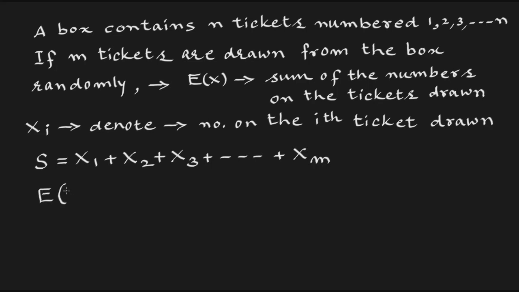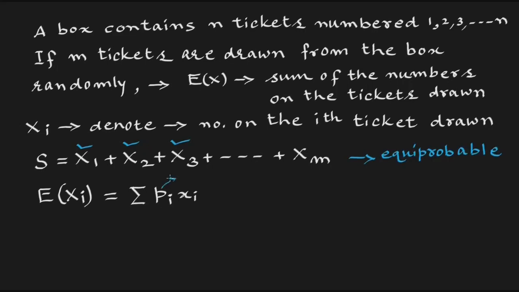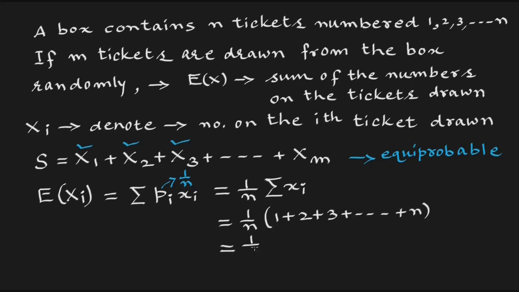Now we have expectation of x_i to be summation p_i x_i. Here the numbers x1, x2, x3 are equiprobable, therefore this p_i will be 1 upon n, therefore this will be 1 upon n summation x_i, which is 1 upon n into 1 plus 2 plus 3 plus so on plus n, which is 1 upon n into the sum of the first n natural numbers, given by n into n plus 1 upon 2.